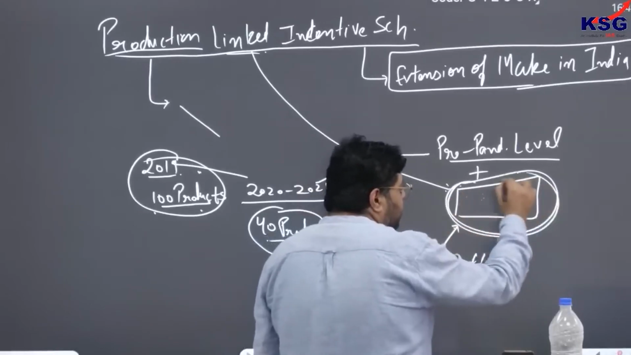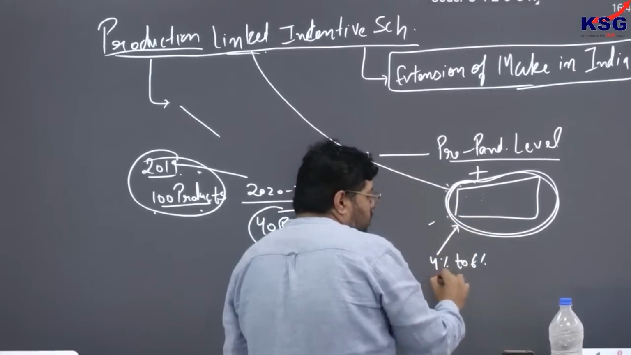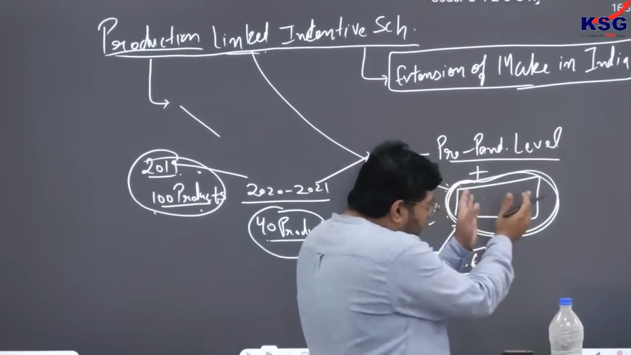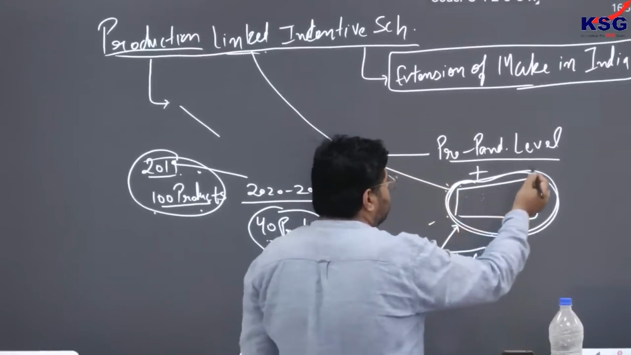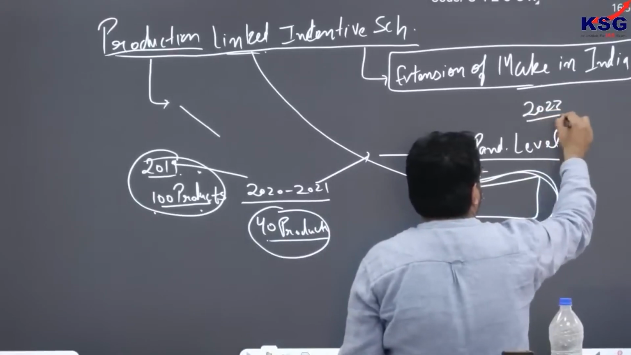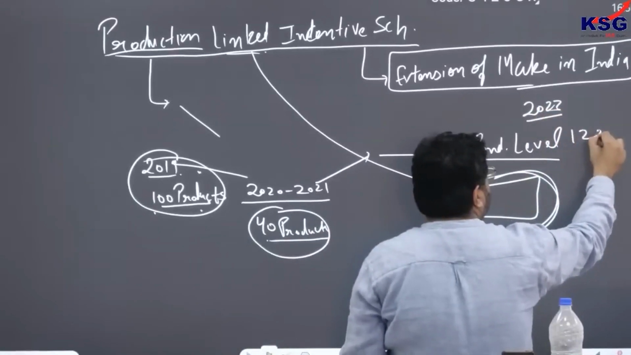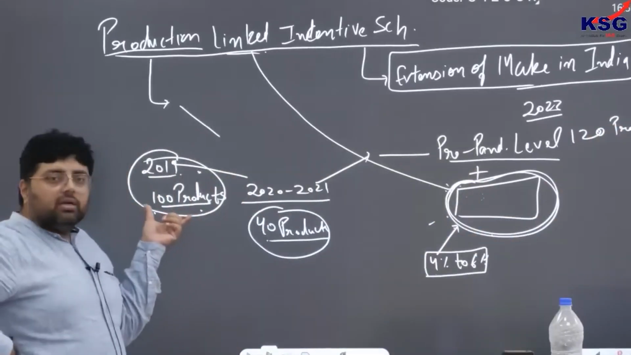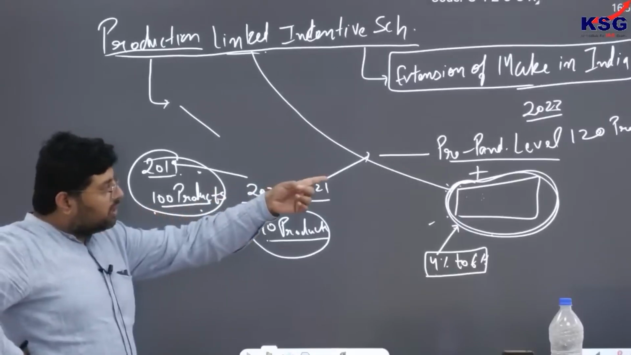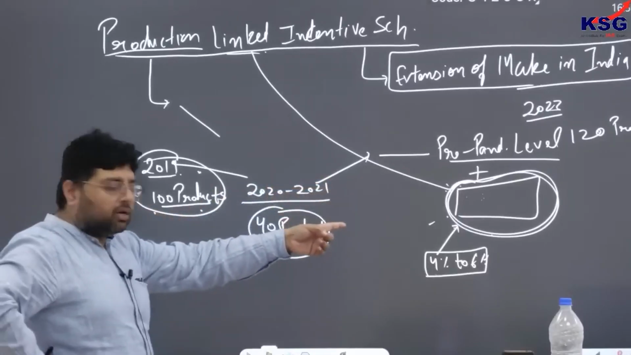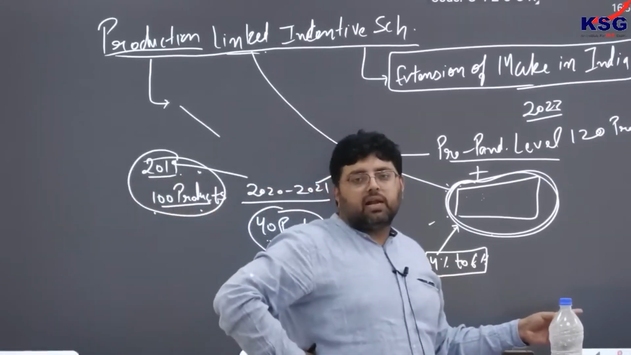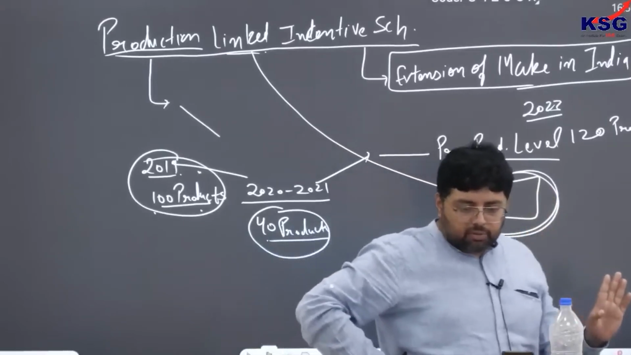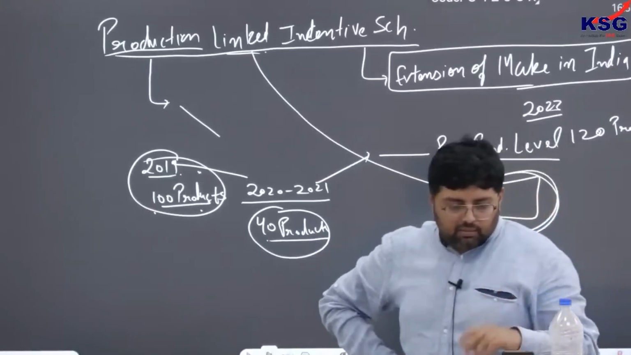तो इसको बनाने के लिए जो भी कॉस्ट आई है, उसका 4 to 6% government will give as an incentive. Okay, so whatever production they have increased, for example in 2022 I have a production of 120 products. So ultimately there is an addition of 20 products. Now whatever is the cost of manufacturing of 20 products, government will give 4 to 6% of that as an incentive, and this will be given for next 5 years. Clear?